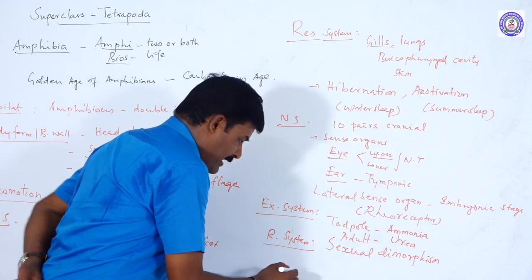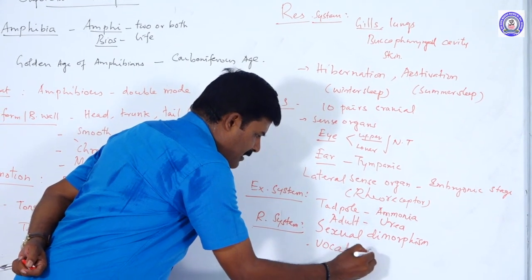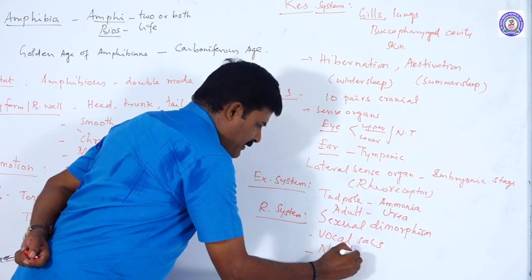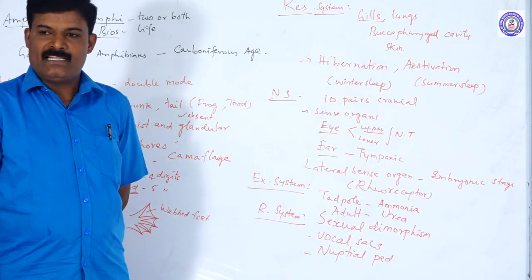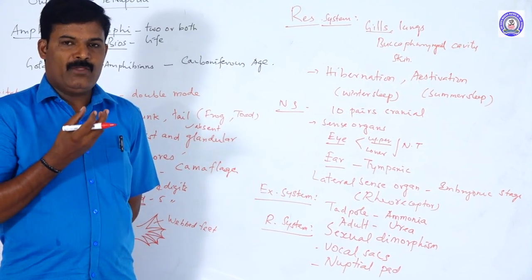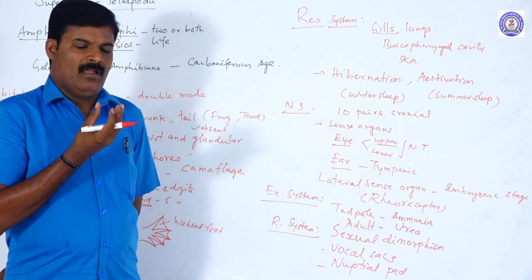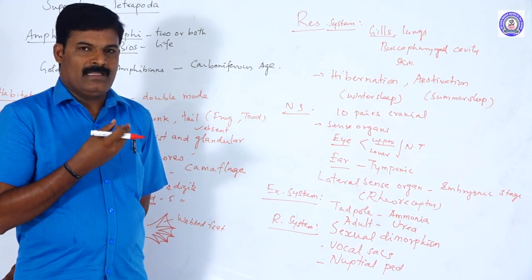There are two sexual dimorphic features. One is the presence of vocal sacs. The other is the nuptial pad, or copulatory pad. Vocal sacs are present only in the male frog. During the rainy or breeding season, the lower jaw bulges, and it produces sound.